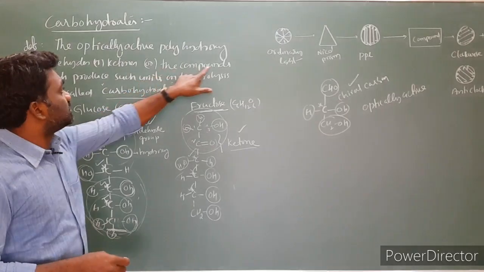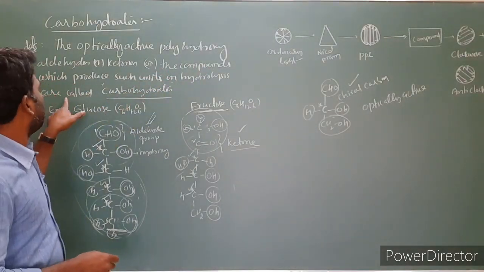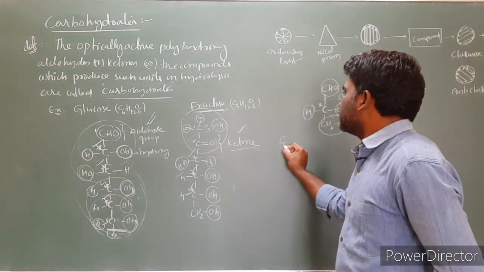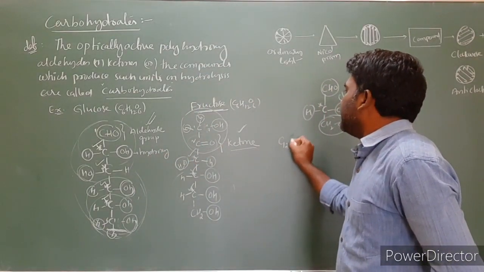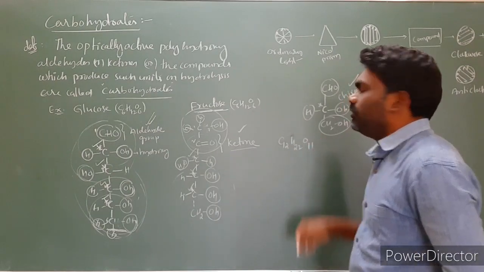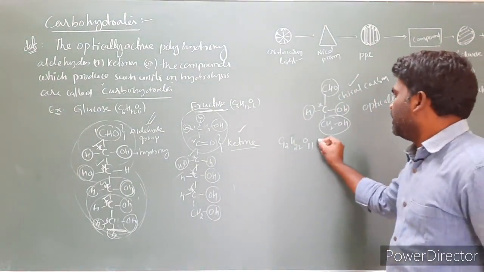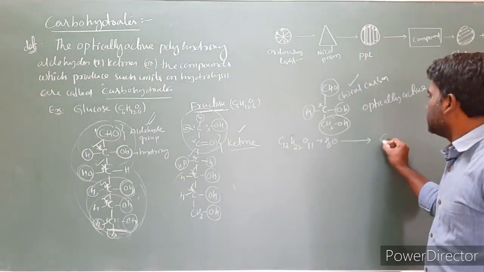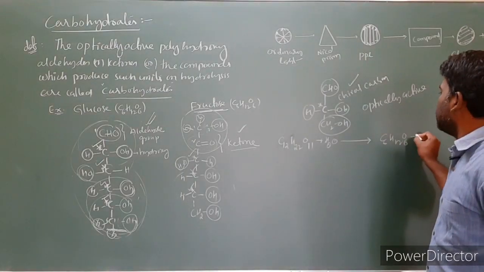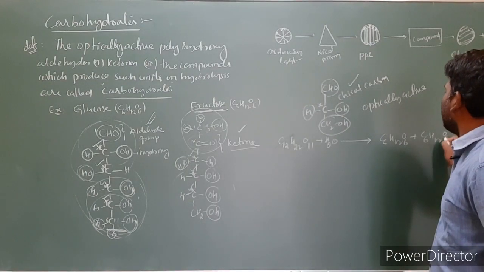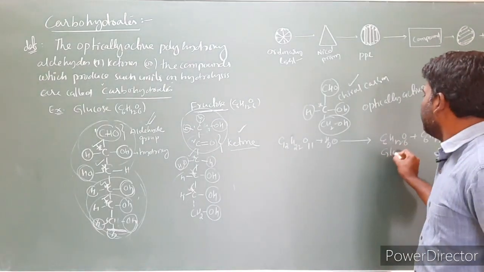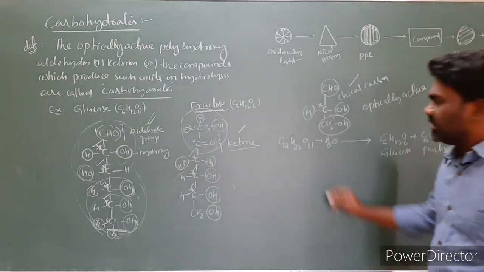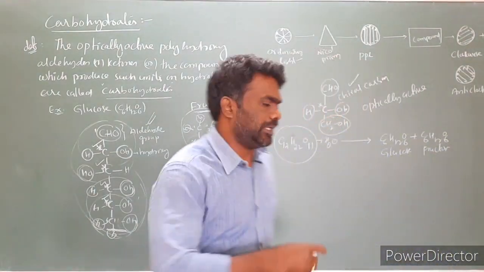And next, the compounds which produce such units on hydrolysis are called carbohydrates. The meaning of this statement is, suppose I am taking sucrose, C12H22O11. C12H22O11 upon hydrolysis will give the products C6H12O6 plus C6H12O6. One molecule is glucose, one molecule is fructose. So this is sucrose. Sucrose is a carbohydrate.